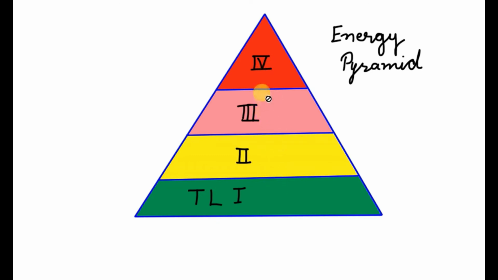It reduces too much. That is the reason why in natural food chains we get only 4 to 5 trophic levels, not more than that. Because after 4 or 5 trophic levels, energy becomes so meager that it doesn't support further trophic levels.